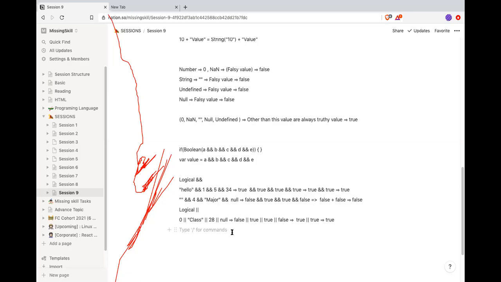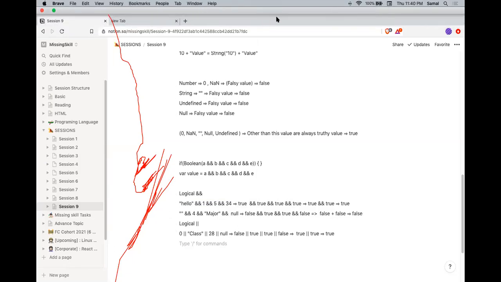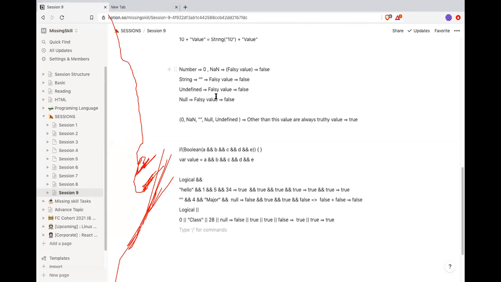So, what are the truthy values and what are the falsy values in JavaScript? Empty string, null, undefined, zeros.